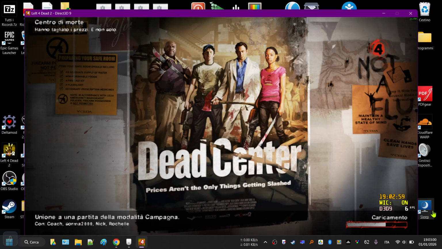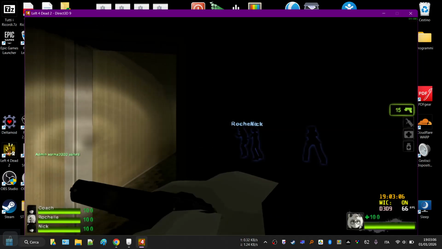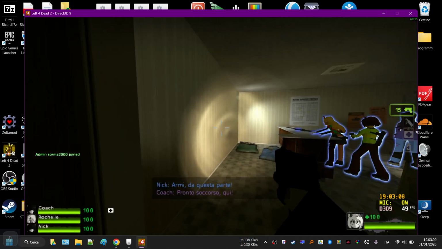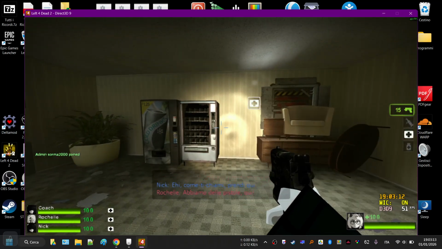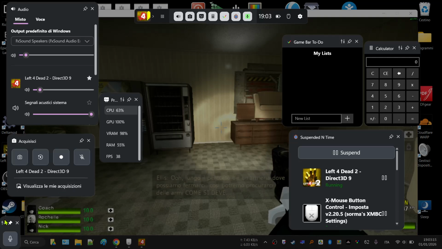The better way to get the position is to start the game, with the mouse centered, then open the game bar, and put the cursor where the lower icon is, right here, for example.